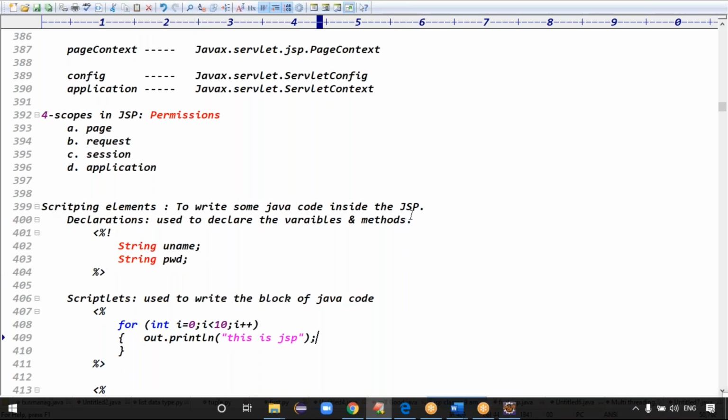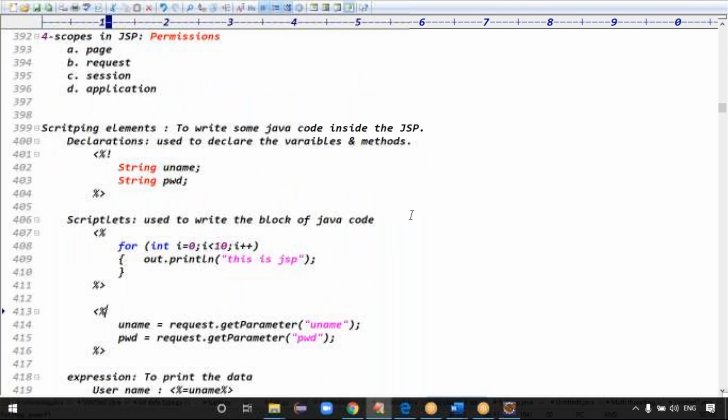What is the purpose of scriptlets? Scriptlets are used to write a block of Java code. The syntax is angle bracket percent, and percent closing the angle bracket, right? This is like a for loop, otherwise just Java code, like request.getParameter of username and request.getParameter of password. This is a block of Java code. To write the block of Java code, we use scriptlets, guys.